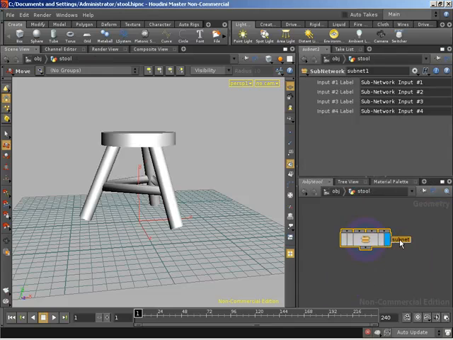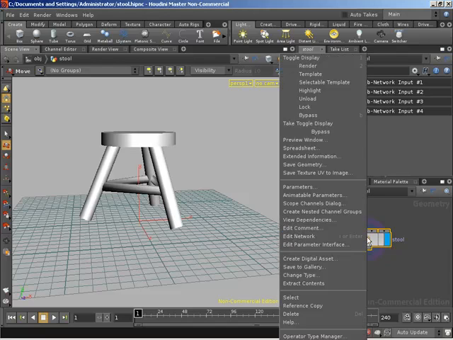So let's rename this folder to something that makes sense. Let's rename it to stool. And this folder is not yet a digital asset. It is simply a subnetwork, but we can convert it to a digital asset by right-clicking on the node and coming down to create digital asset.